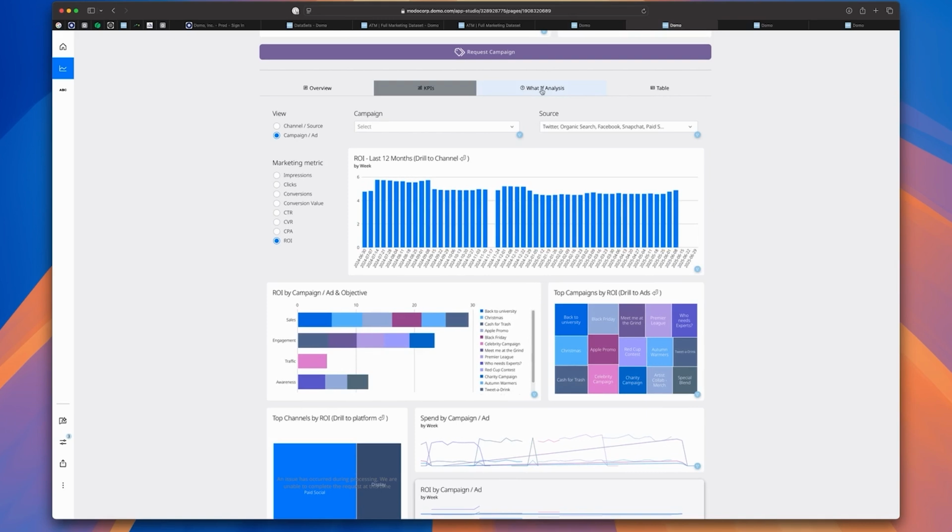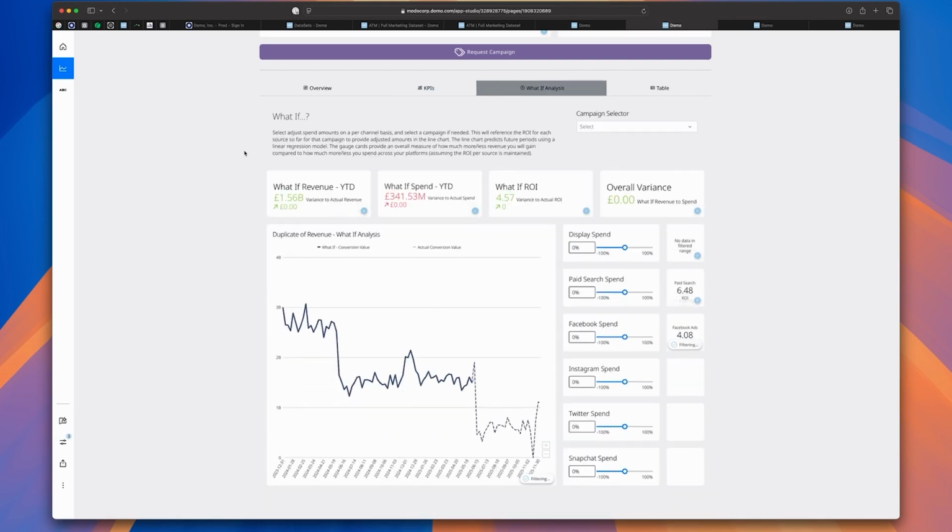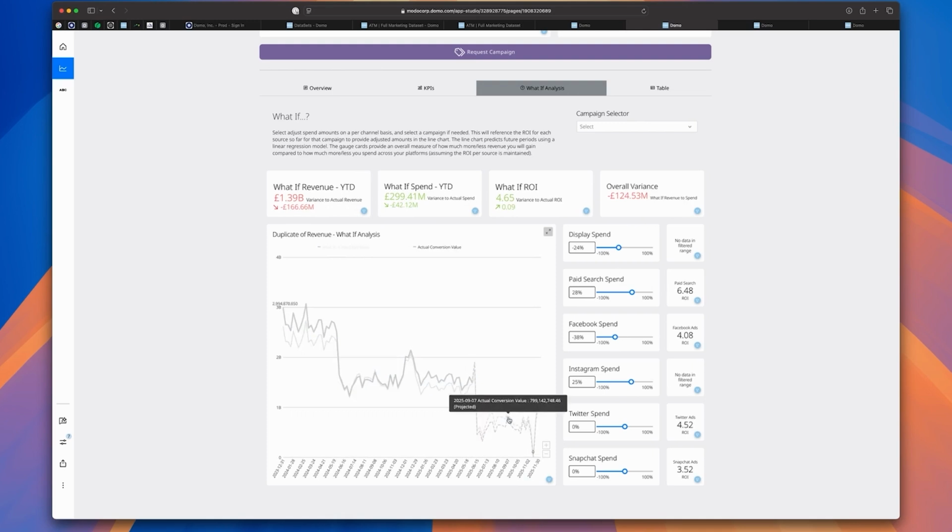Moving along one more tab, we have what-if analysis. This uses Domo variables to allow end users to dynamically change parameters on the fly and then see the impact. In this example, we're allowing users to adjust the spends of various marketing channels on the fly and see the potential impact on things like revenue, spend, and ROI if those changes were to be made for historical and also future projected data.